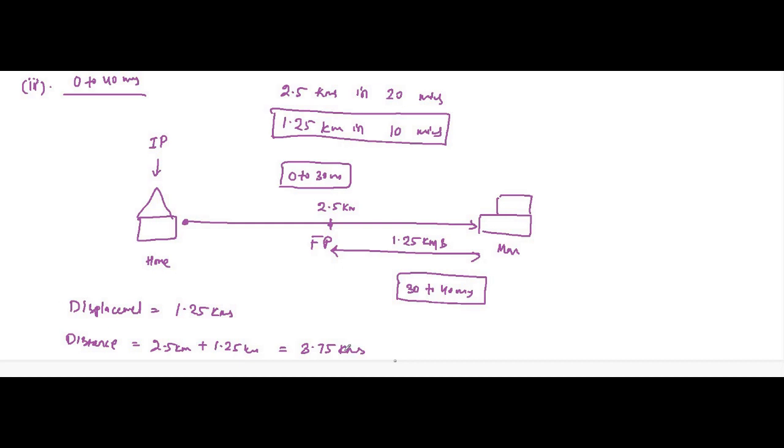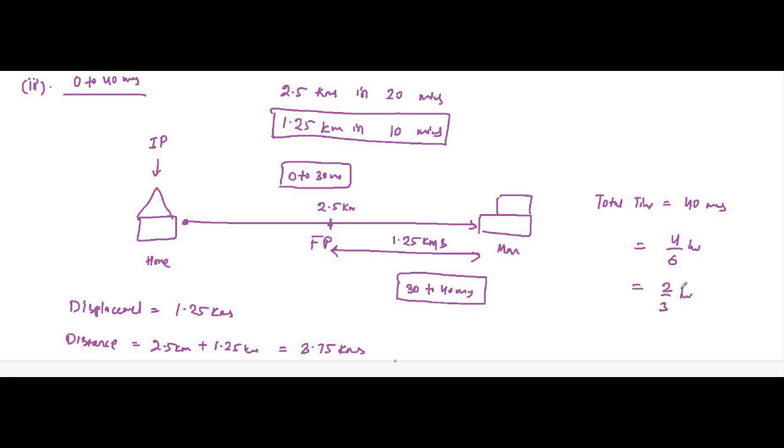Total time taken here is equal to 40 minutes, which is nothing but 4 by 6 of the hour, or 2 by 3 hours.